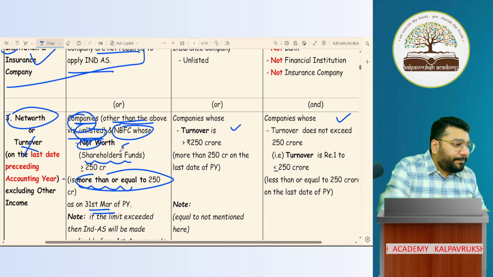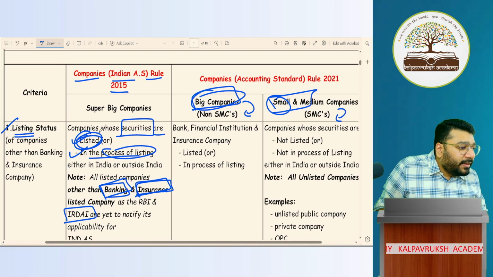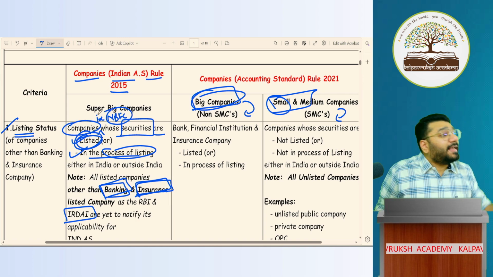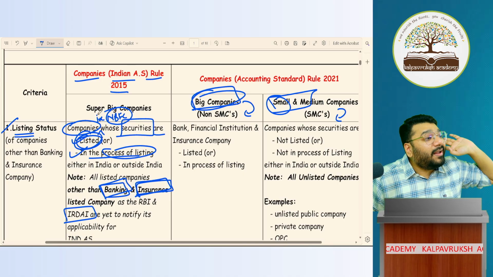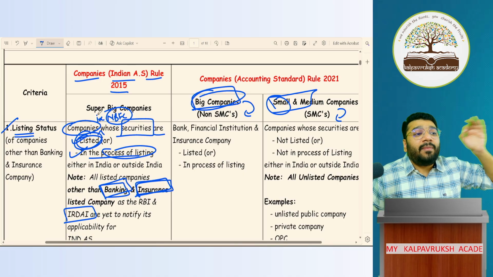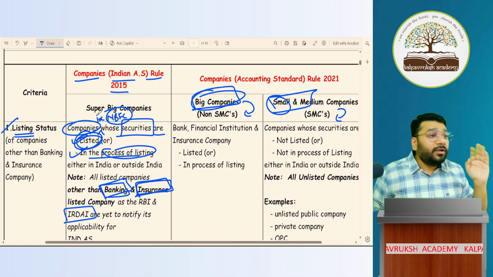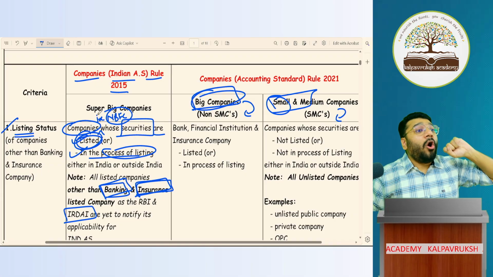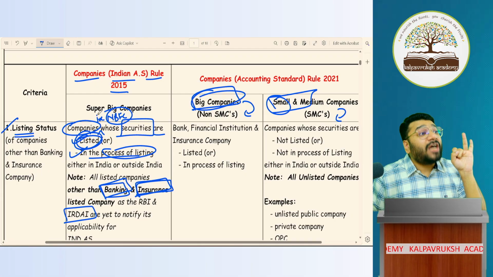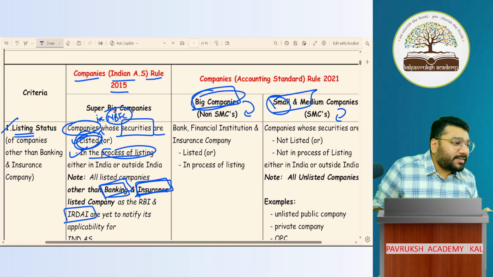Even if I say, can I come back and put a word here? Companies, can I put here including NBFC? Companies plus NBFC, which is listed or in process of listing, now they have to come under purview of Ind-AS. If I say this, is there anything wrong? No. Got it? Not got it? So today if I have to check the applicability of Ind-AS, which companies? All the companies plus NBFCs which are listed or in process of listing have to compulsorily follow Ind-AS. Got it? Not got it?